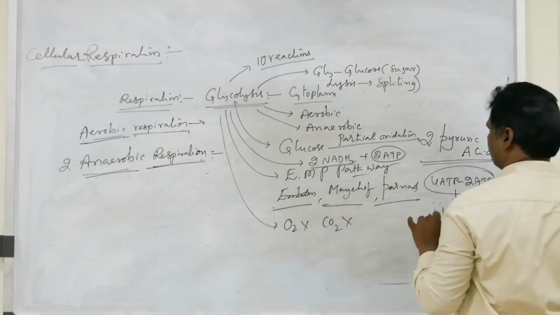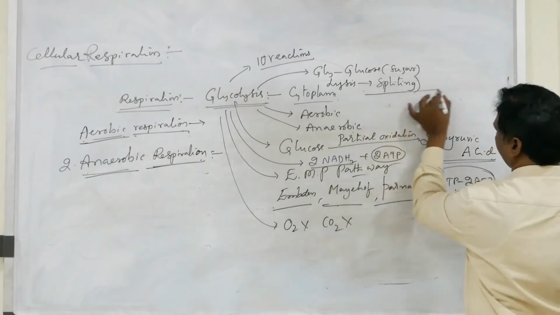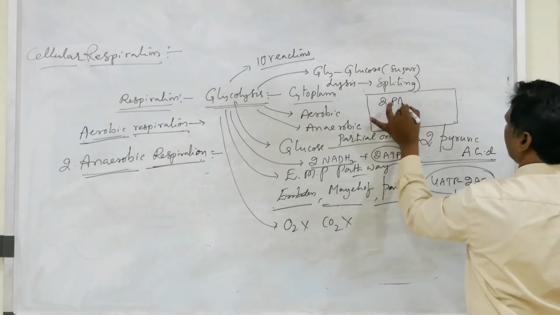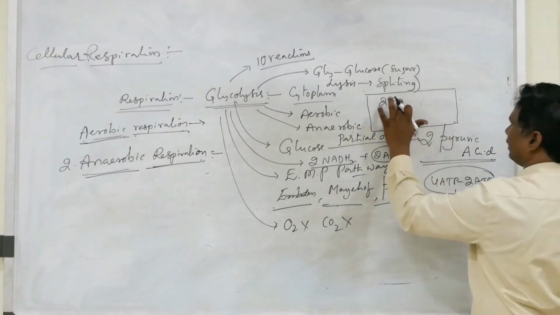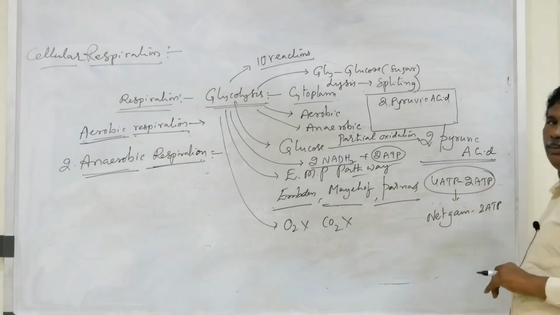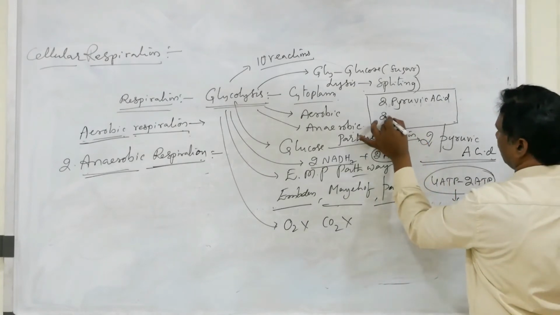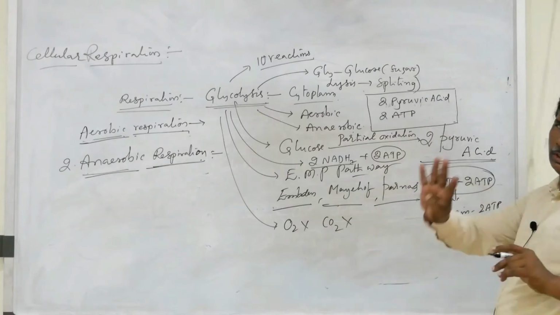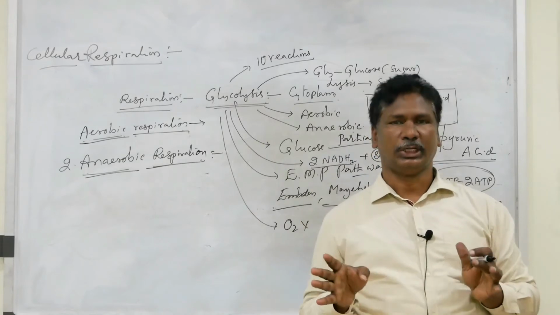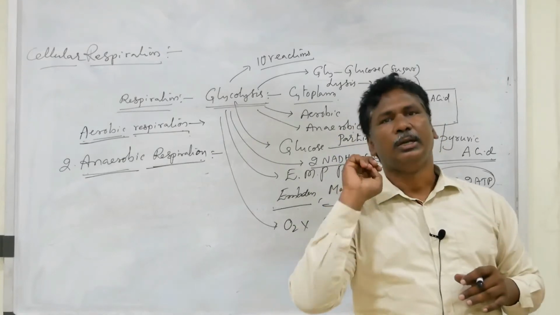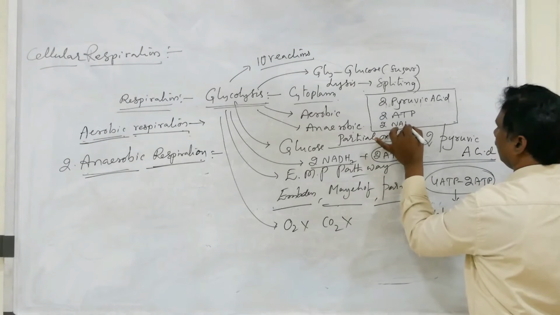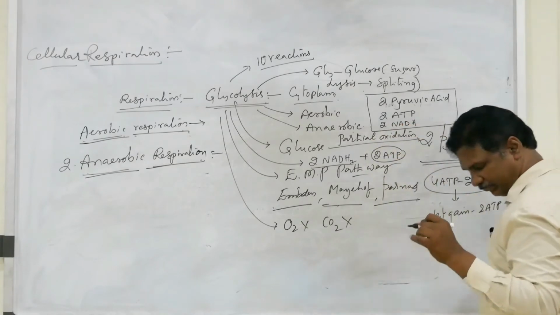So what are the end products that appear in glycolysis? First, 2 molecules of pyruvic acid. PA means pyruvic acid. And a net gain of 2 ATP. Actually 4 are produced, but 2 are utilized for phosphorylation. That's why the net gain of ATP is only 2. And finally 2 NADH. What is the full form of NADH?